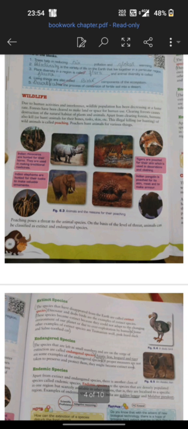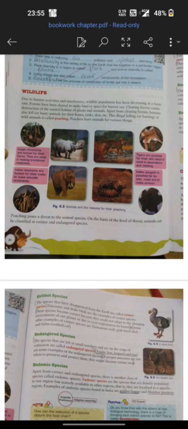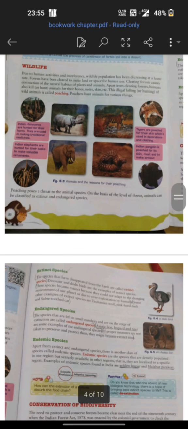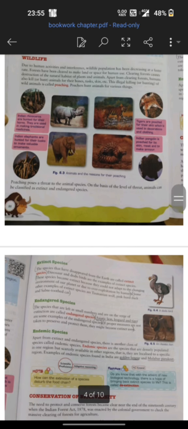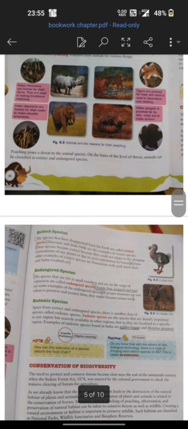So a common example is rhinoceros being killed for their horns, for making medicines. Then elephants are being killed for their tusks, used for making jewelry items. Then the Indian pangolin is being used extensively for making bulletproof jackets. In wildlife, species are basically classified into three categories.